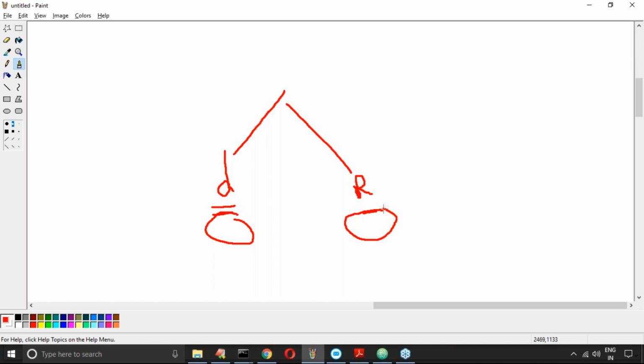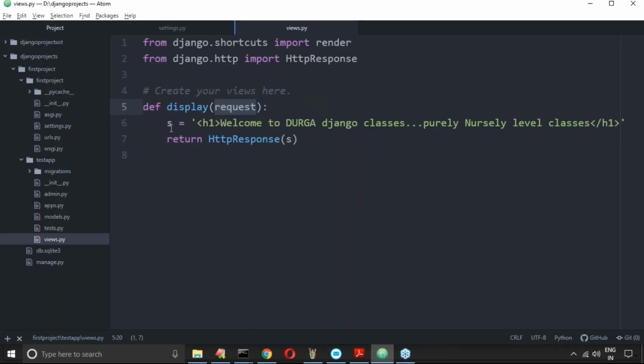That's why the web server always provides the request object, whether you use it or not. I'm at the very beginning, so I'm ignoring it in this example, but in the next example we will definitely use it. There are many new things we can do with the request object. Clear, right?